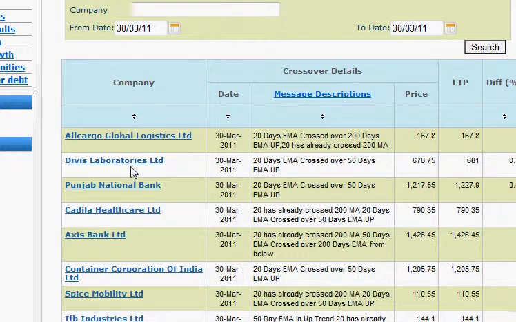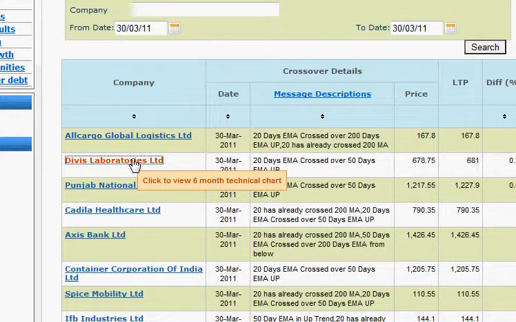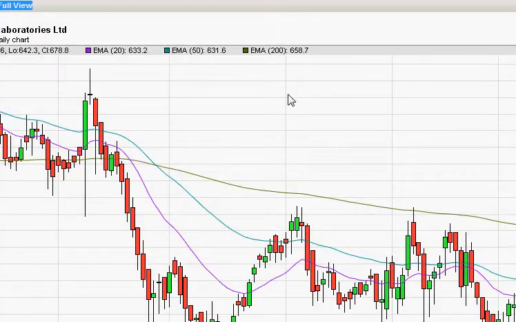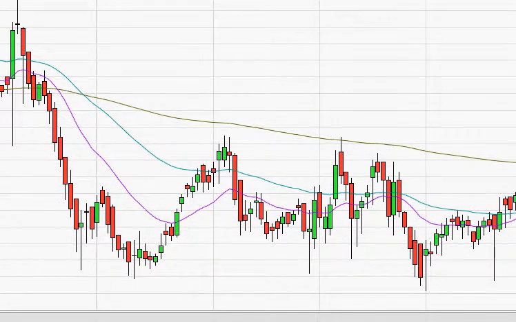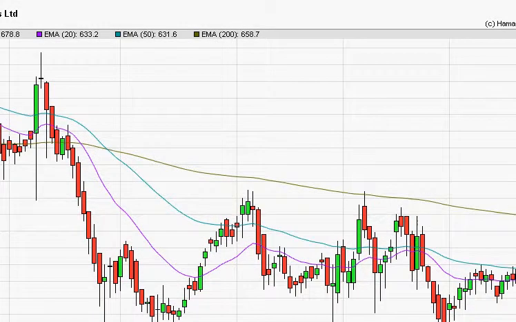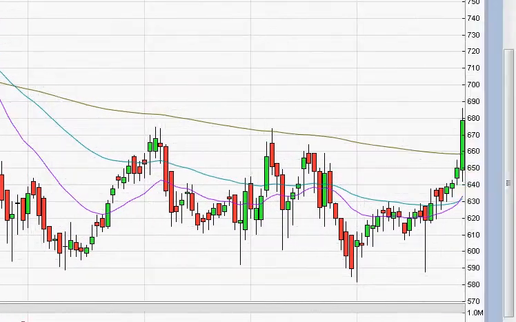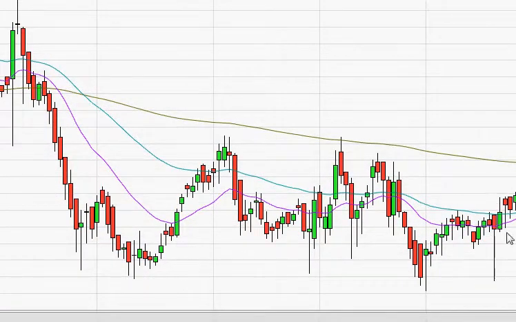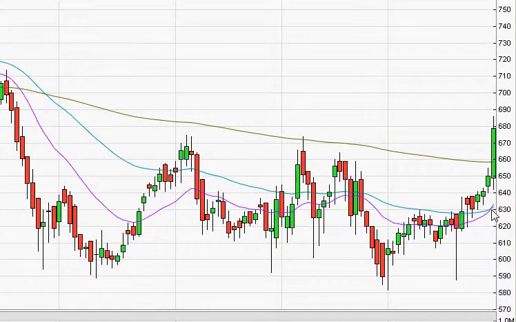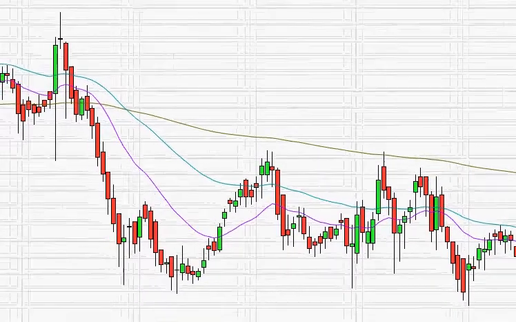Let's take an example. We found it in Divi's Laboratory. When you click on this link, you will see a default chart, which is a technical chart of 6 months. Here we see three indicators, three moving averages, 20, 50 and 200 days, and then you will see the price and volume. What it is telling us here is that today there is a crossover of the 20-day moving average and the 50-day moving average, and the 20-day is crossing the 50-day towards up.